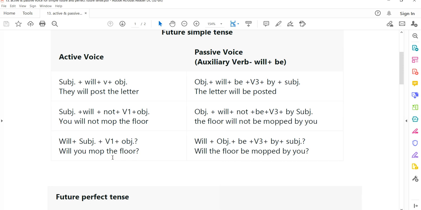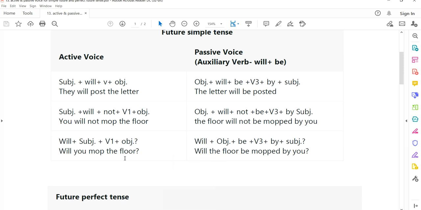If I have an interrogative sentence and I want, for example, to change this sentence: Will you move the floor? You have to say, will the floor be moved by you. حتى لا تكون عندك أخطاء. Try to change it into positive first. أول مرة حولها للpositive. Then you can put the auxiliary at the beginning.